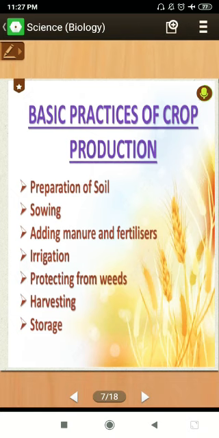Now, the basic practices of crop production are: number 1, preparation of soil; number 2, sowing of seeds; number 3, adding manure and fertilizers; 4th, irrigation; 5th, protecting from weeds; 6th, harvesting, and then storage. These are the different processes that a farmer practices when he cultivates a crop. We'll read about it further.